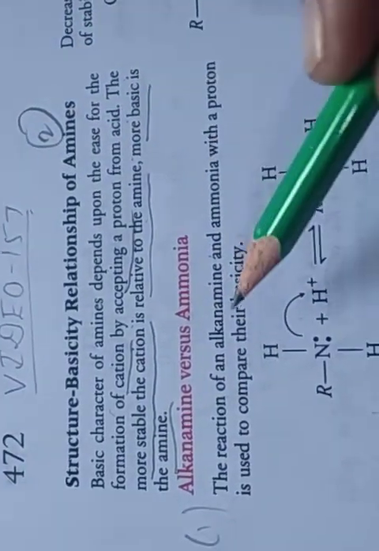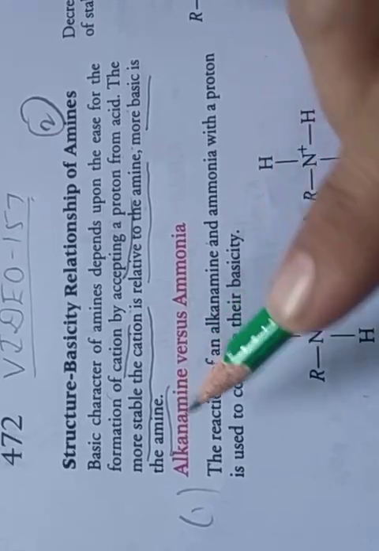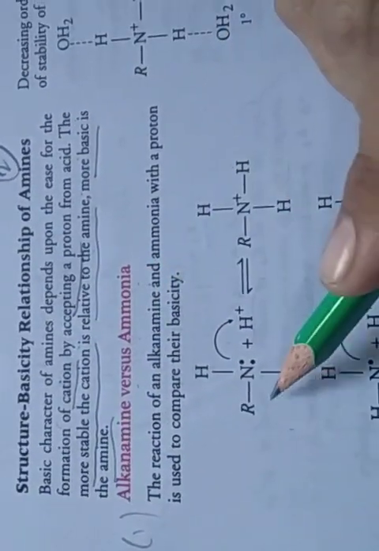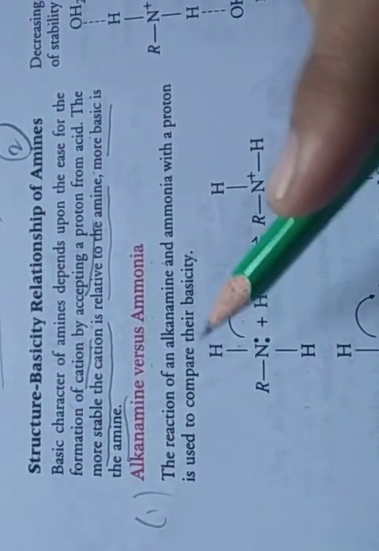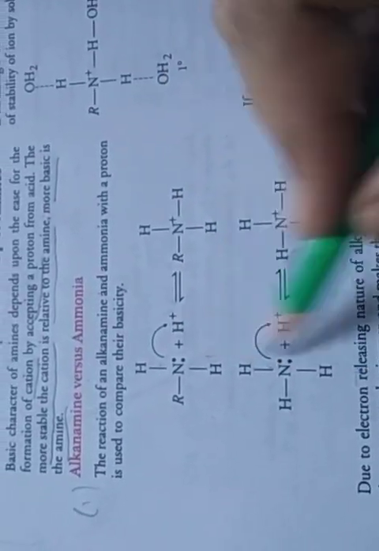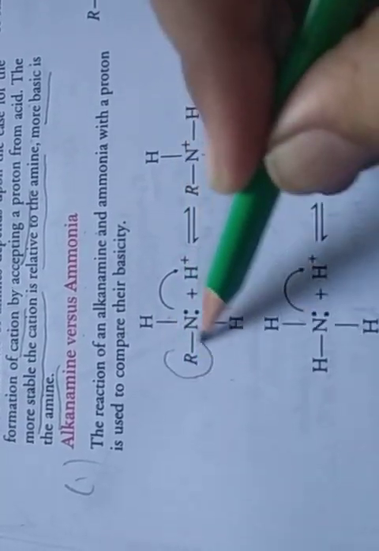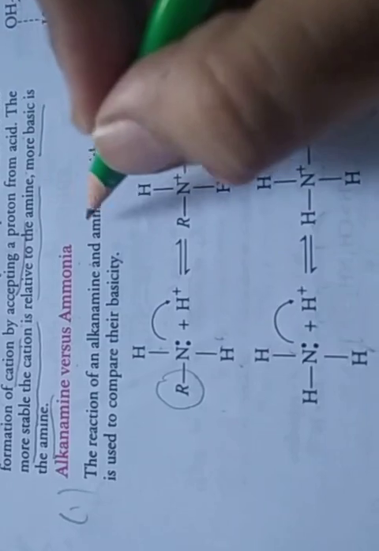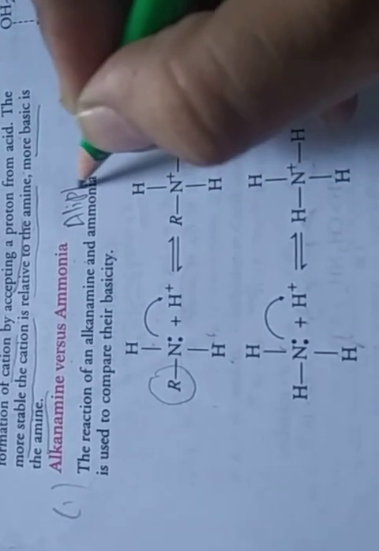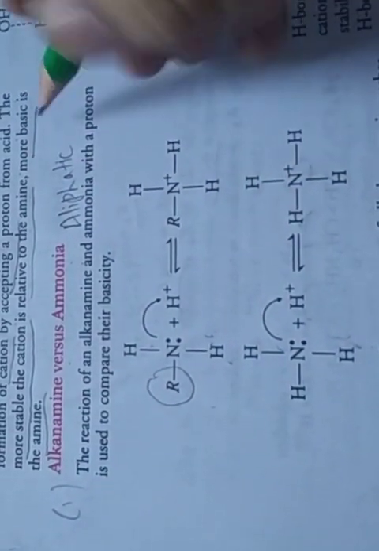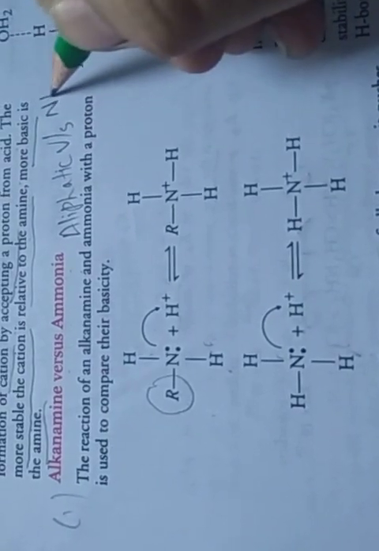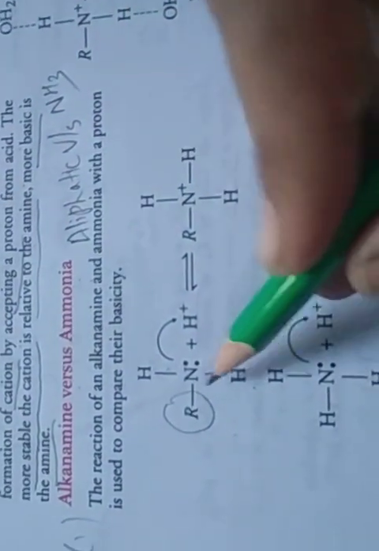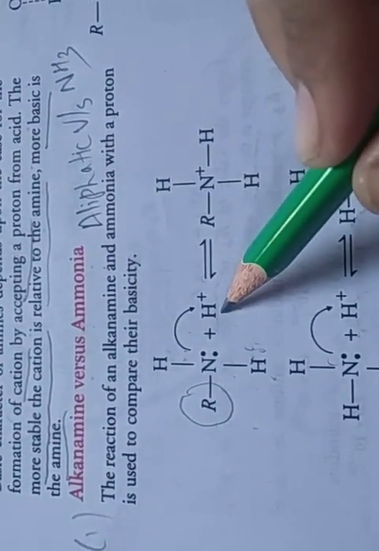First we have to see alkylamine versus ammonia. Alkylamine RNH2 versus ammonia, that means a comparison between them. Alkylamine has an alkyl group attached to the amine, RNH2, and this is aliphatic, versus ammonia NH3.